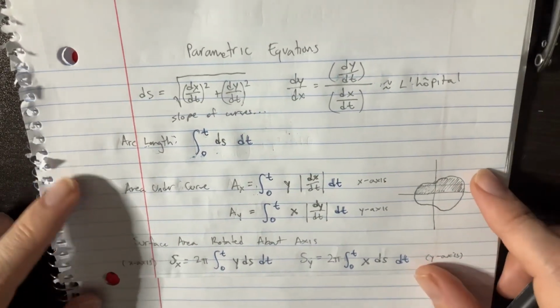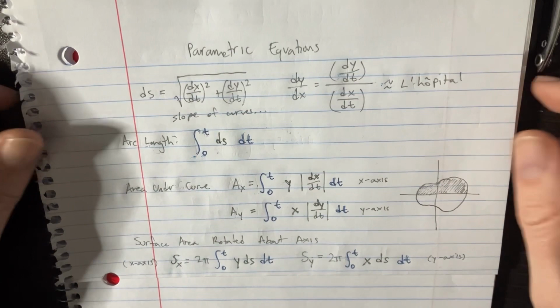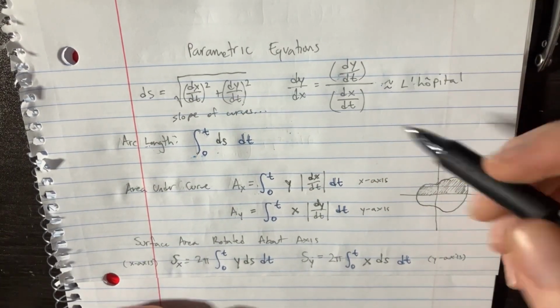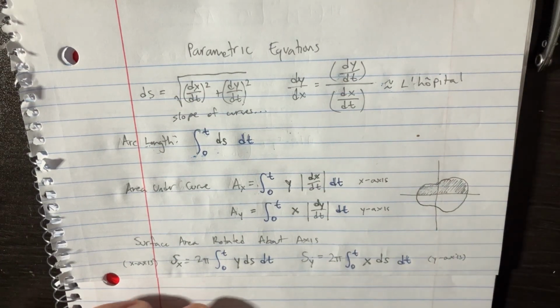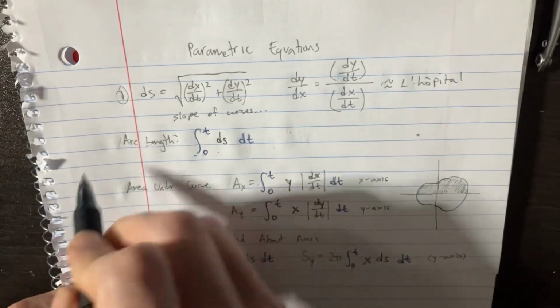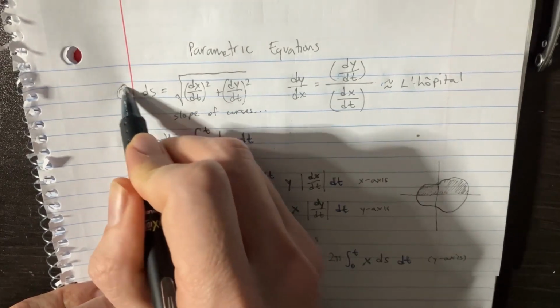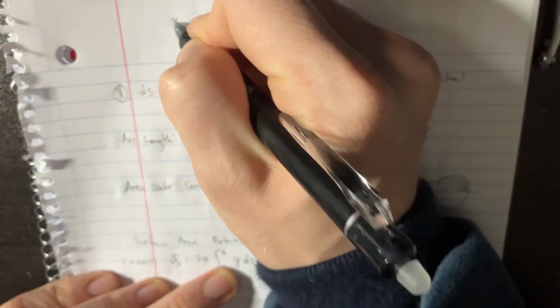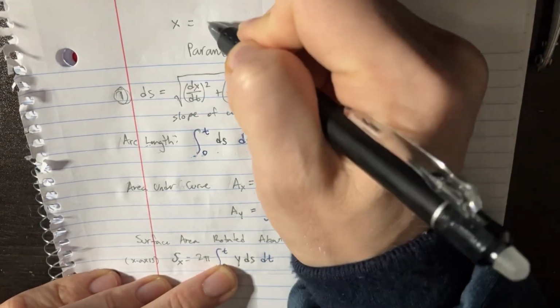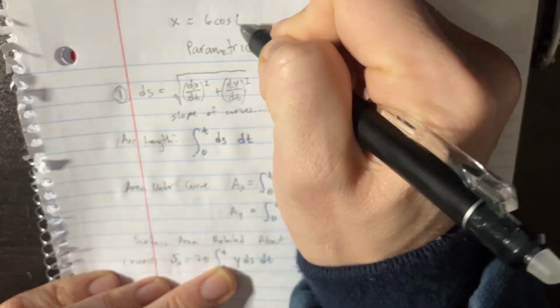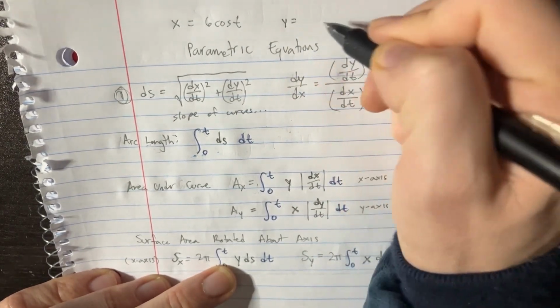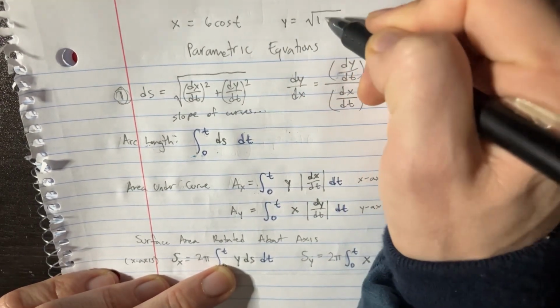So we're going to take a look at the important equations that are going to help us solve problems with parametric equations. Well, the first thing we need to know is how to do the ds concept. Whenever you have parametric equations, you're going to be given x equals something like 6 cosine t, and then on the other side, you'll be given y equals, say, square root of 1 plus x or something.